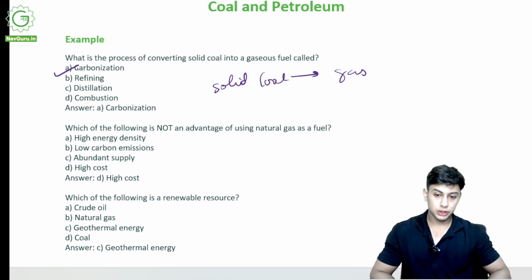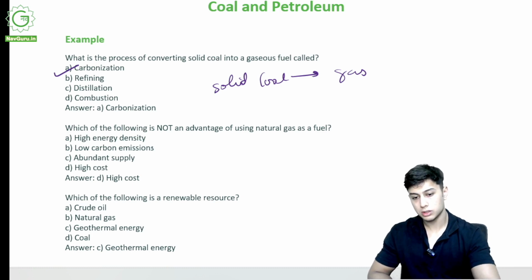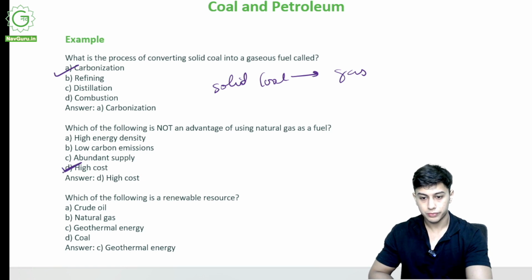Which of the following is not an advantage of using natural gas as a fuel? Natural gas is abundant in nature, it gives good energy and all, but natural gas is still kind of expensive. So, high cost.